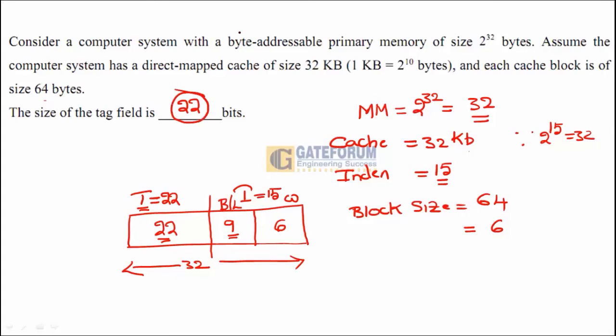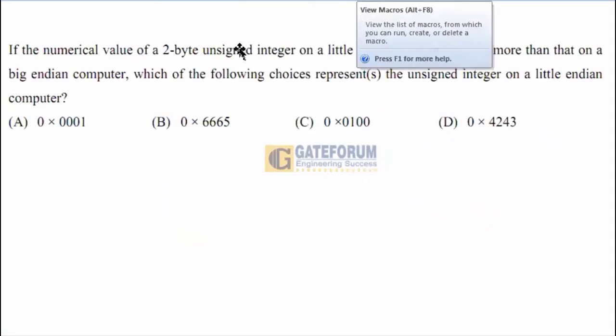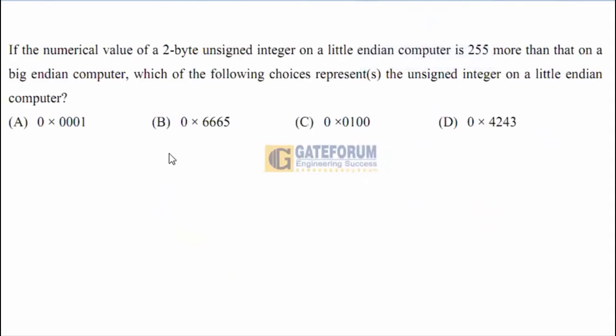Thank you. Let us solve a question on number systems. If the numerical value of a 2-byte unsigned integer on a little endian computer is 255 more than that on a big endian computer, which of the following choices represents the unsigned integer on a little endian computer? This question is given in GATE 2021 for 1 mark.